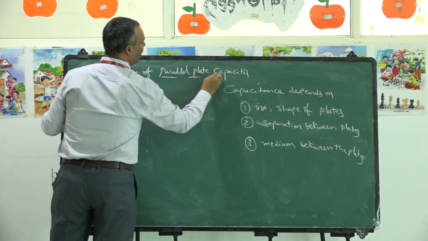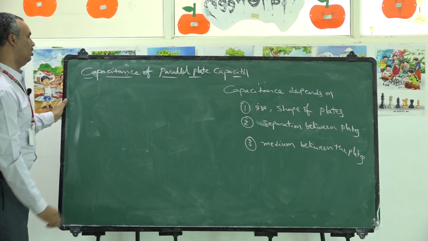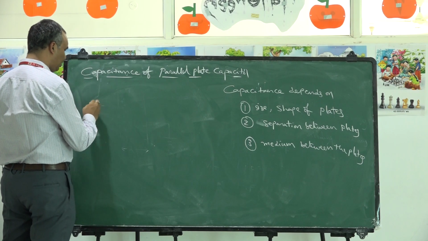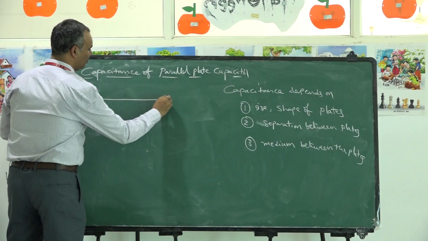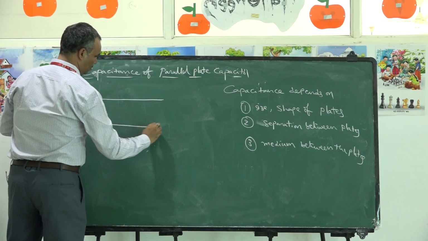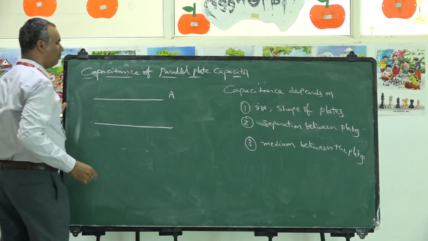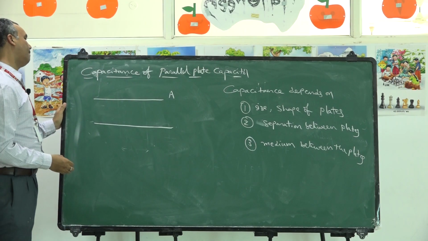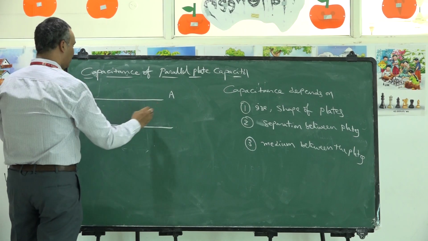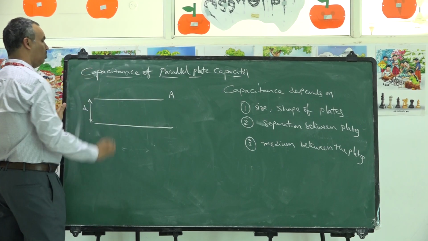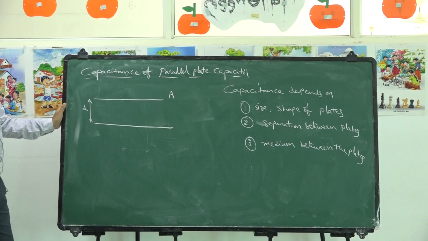Capacitance of parallel plate capacitor. As I mentioned earlier, there are 2 plates. Each plate has area A, and both the plates are separated by a separation D.